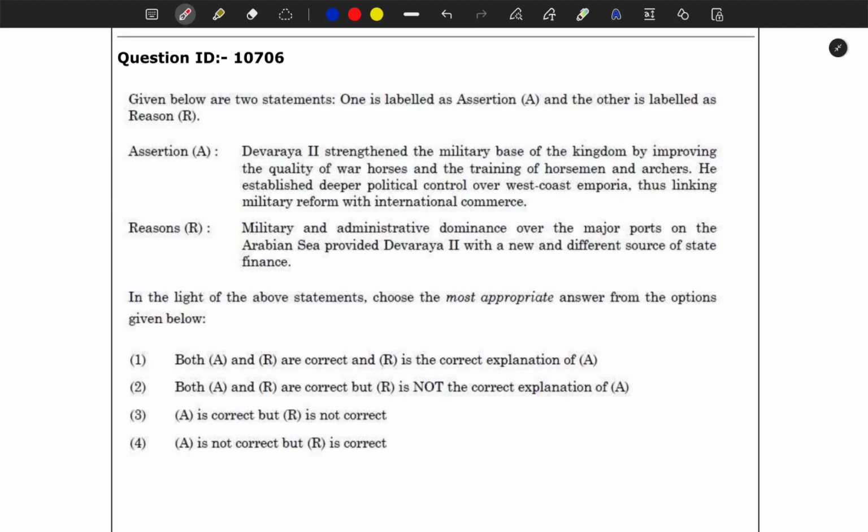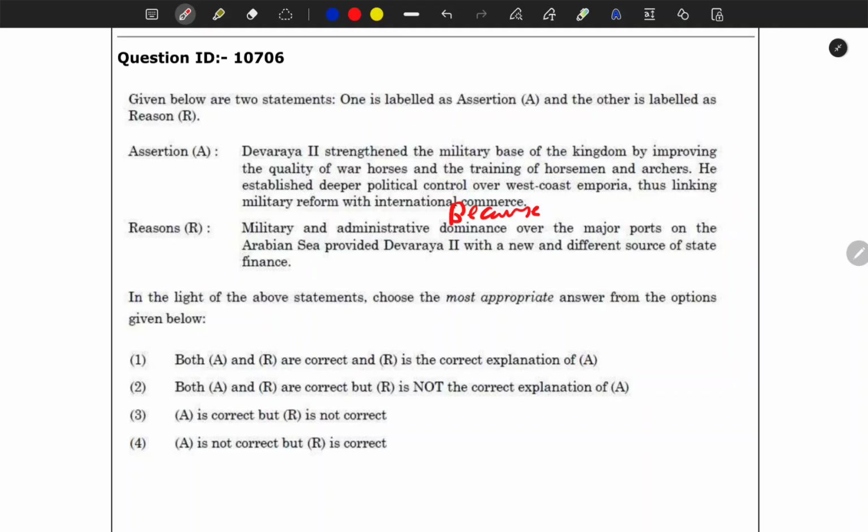Next question, again you'll have to follow that rule, okay, that whether you have to put a because here, and you'll have to read both of these statements in a continuous manner.